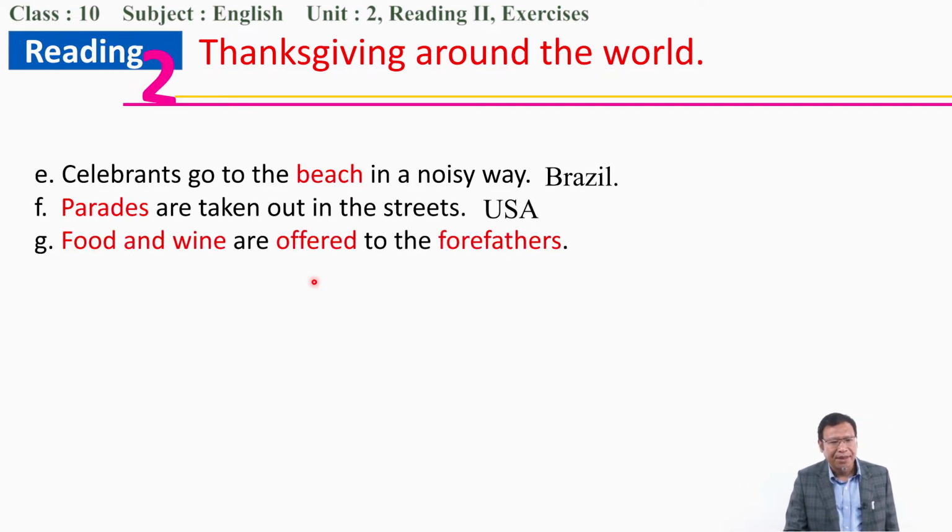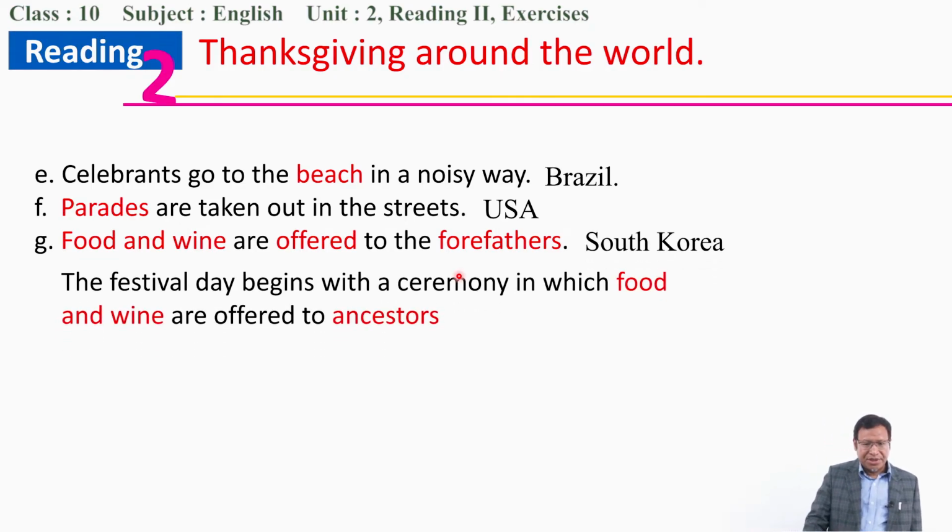Food and wine are offered to the forefathers. Again, the food and wine offering to the forefathers. Can you remember which country? Yes. So forefathers, ancestors, food and wine offering. This is all in Chuseok, and it is in South Korea. Because they say the festival day begins with a ceremony in which food and wine are offered to ancestors. There is a sentence like this in your text.